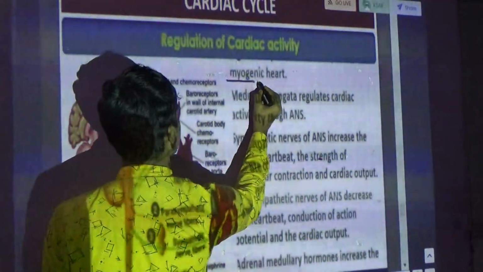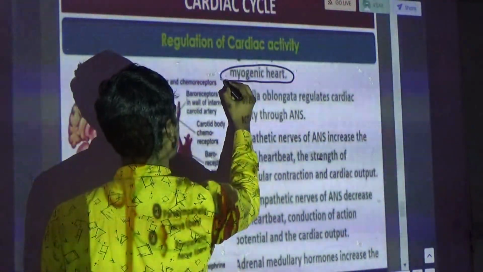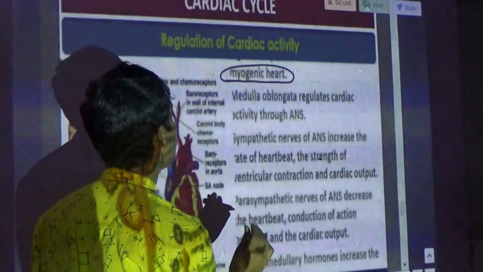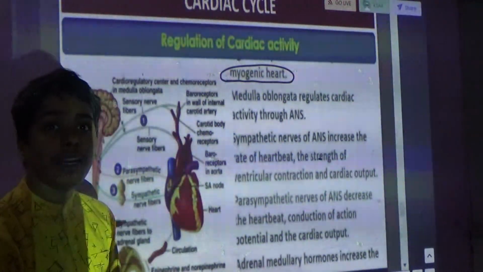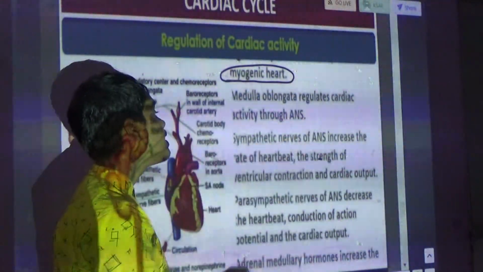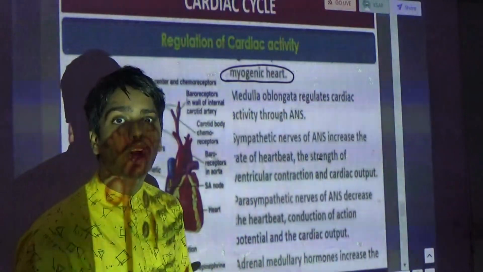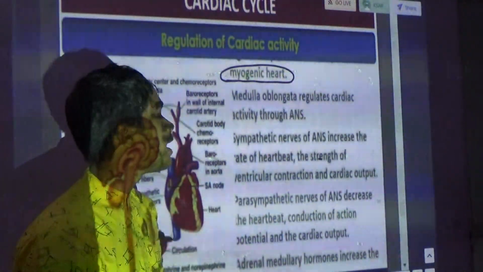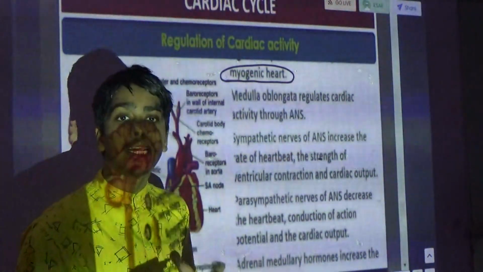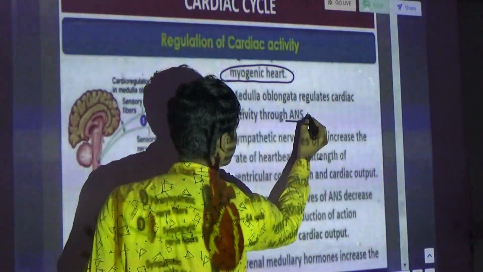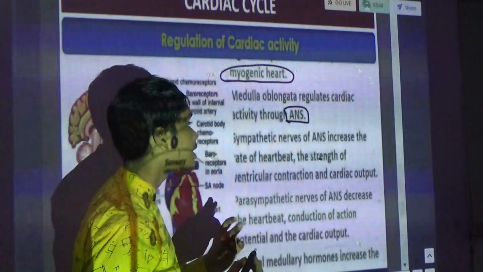Myogenic heart. So the medulla oblongata, a center in the brain, regulates cardiac activity and the heart rate through the ANS, that means the autonomic nervous system.